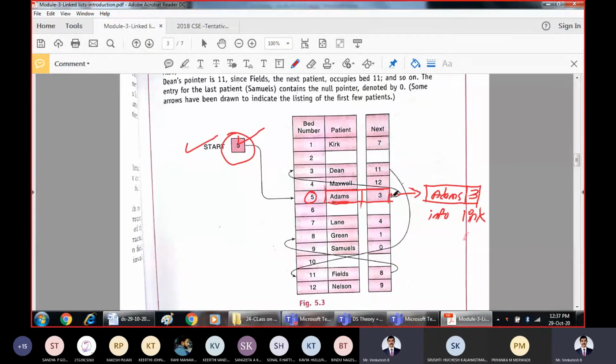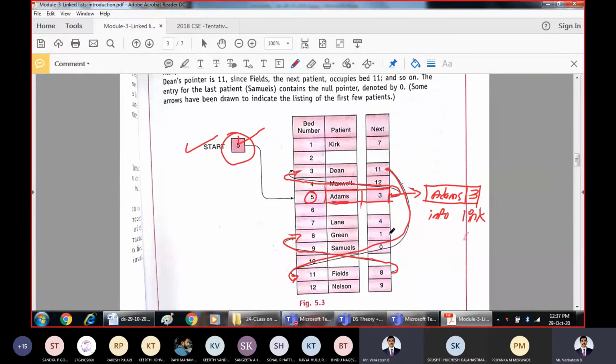What is the address of the next bed? It is 3. So it is pointing to the next bed number 3. In this way, at bed number 3, what is the information? It is occupied by the patient called Dean. And what is the pointer to the next bed? The next bed is 11. That means bed number 11 has the next patient. So directly you can go and point to bed number 11. Bed number 11 is occupied by Fields, and the next bed number is 8, so it is pointing to the next bed number 8.